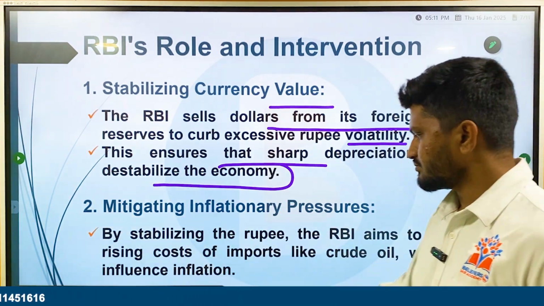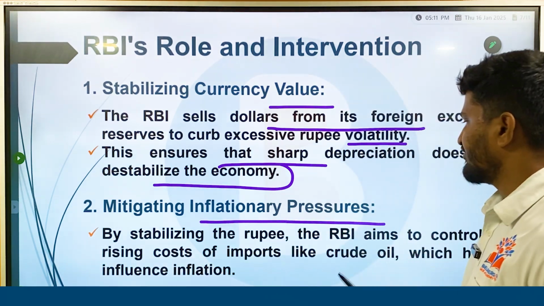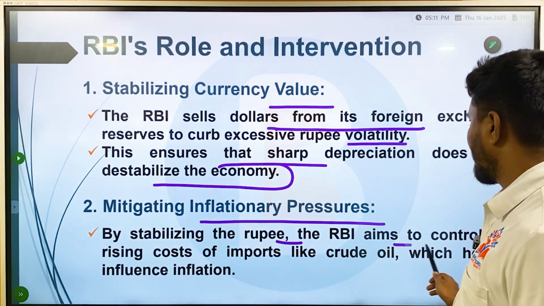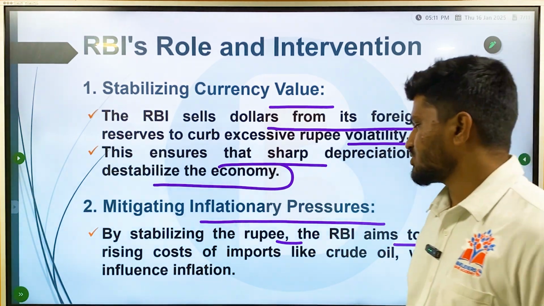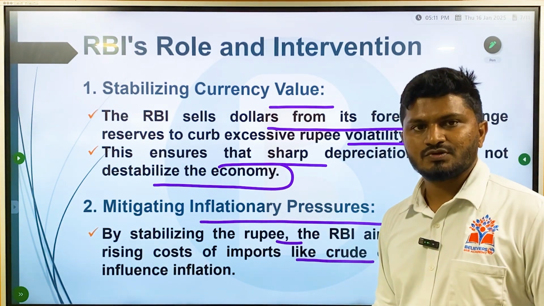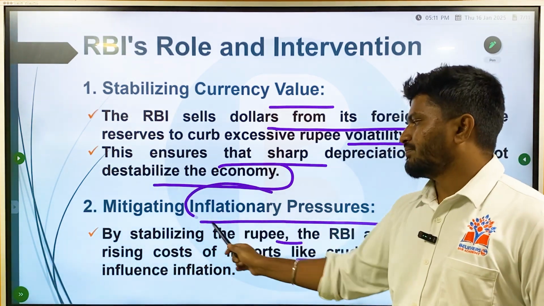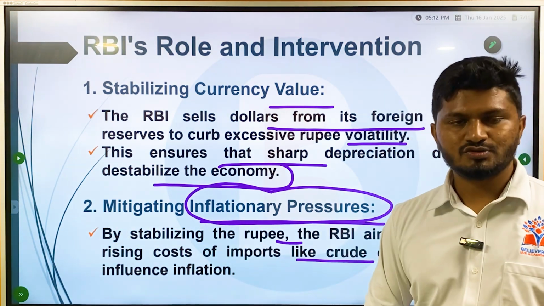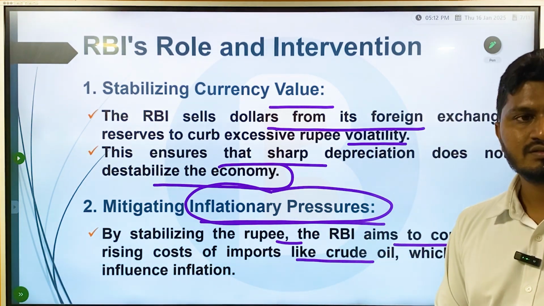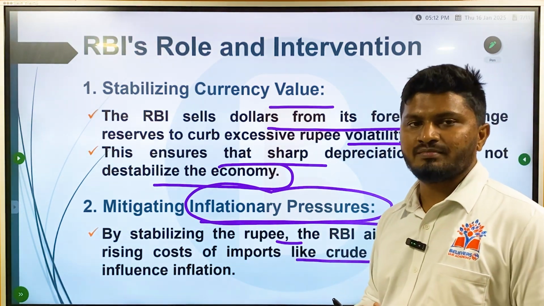Then mitigating inflationary pressures. By stabilizing the rupee, RBI aims to control the rising cost of imports like crude oil, which may influence inflation. One of the tools by which RBI can mitigate inflation is by using open market operations, that is, selling and buying of bills.